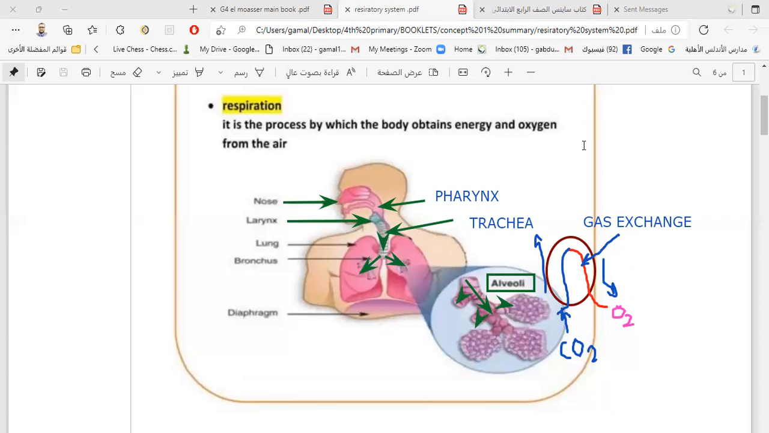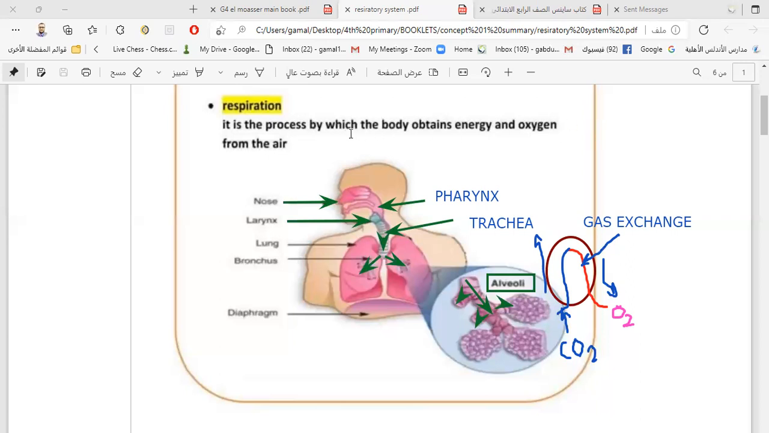This is the end of the process. When the energy is produced, every body cell can take its own energy, so it can do its vital activities. You can run, you can swim, you can play, you can walk. You can do every process you want because you have energy. Where does it come from? The energy comes from burning food by the help of oxygen gas, which you obtain from the inhalation process, or from the respiration process.